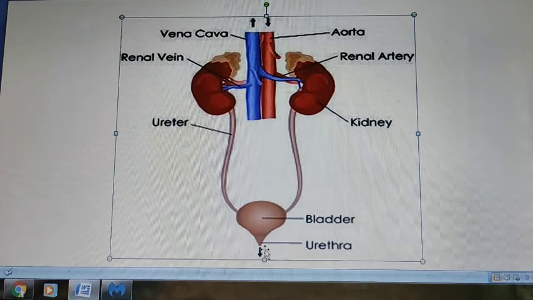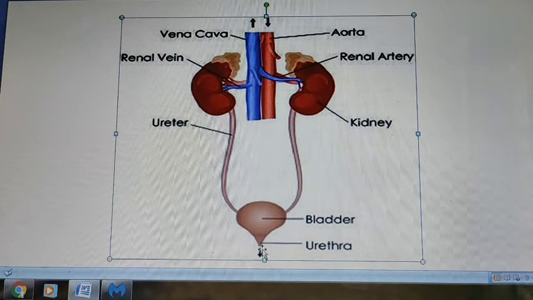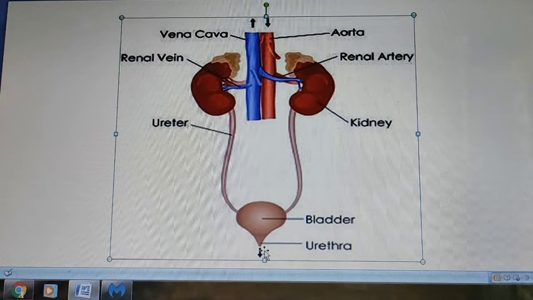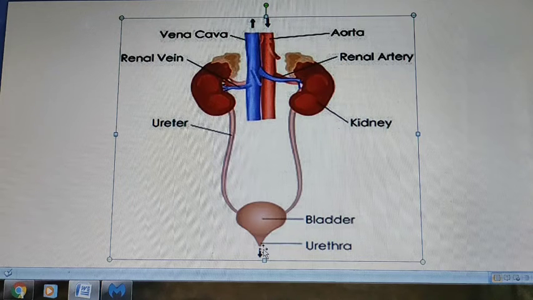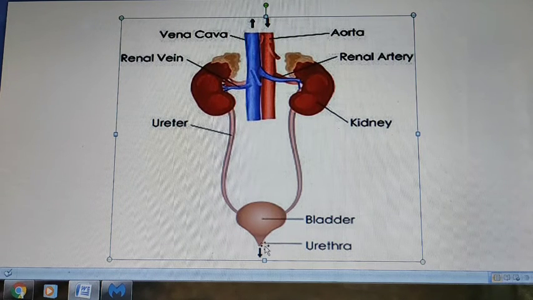Just before the urethra there are sphincter muscles. What is the function of sphincter muscles? They contract and relax for the opening and closing of the urethra for the passage of urine.